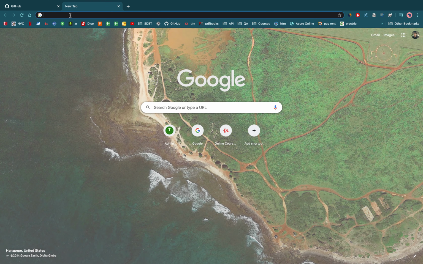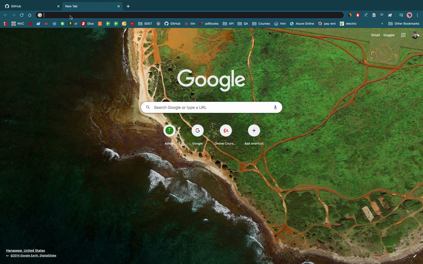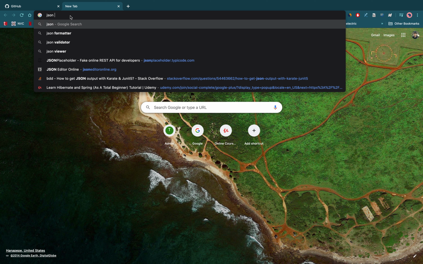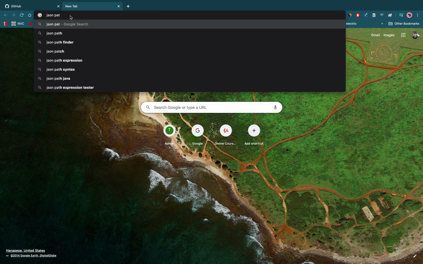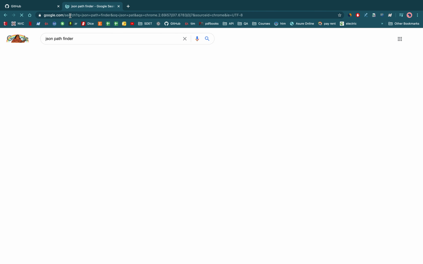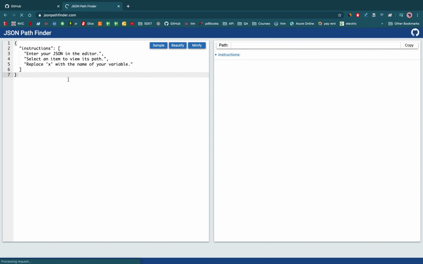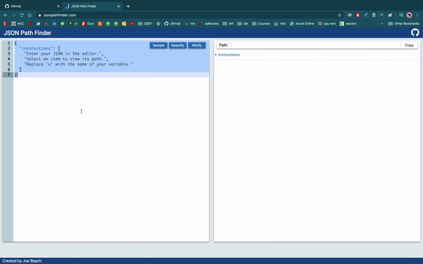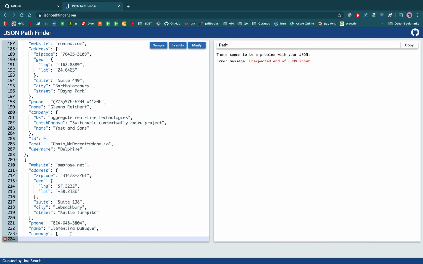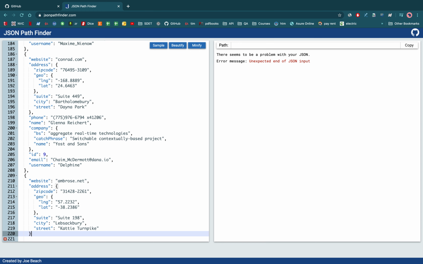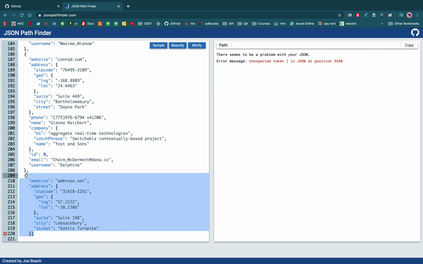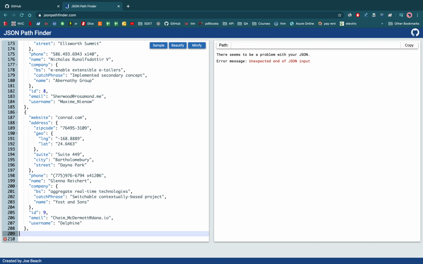So let's say, JSON Pathfinder. If I paste my example here, and remove this one and put it here, okay, let me remove this one too.